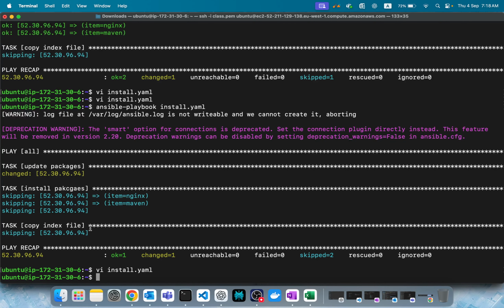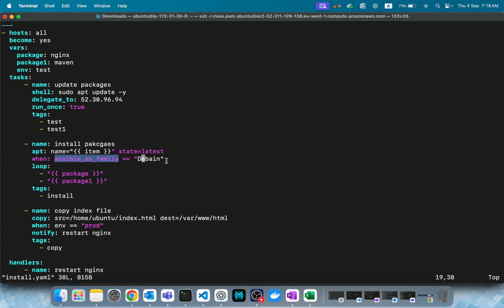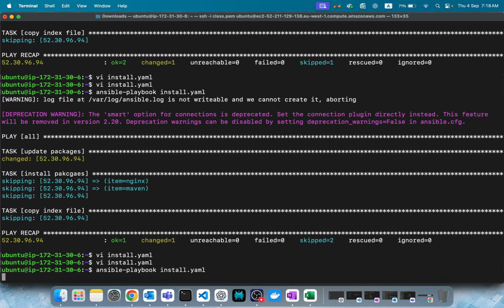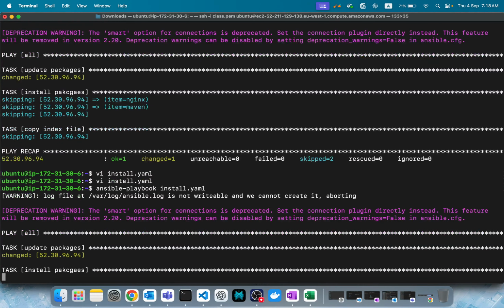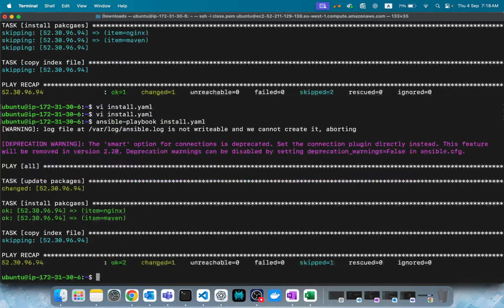Observe here. It skipped because Ansible family is not Debian. The spelling is D-E-B-I-A-N. I gave it wrong, but it skipped because it's not matching. Now it will work. See, the spelling is correct. Sorry. See, as simple as that. You got it right. That's what I'm trying to say.